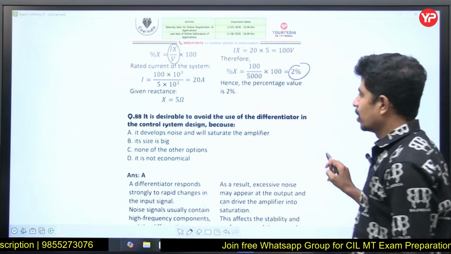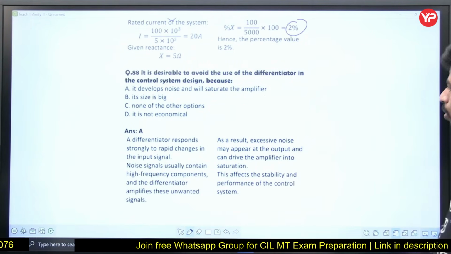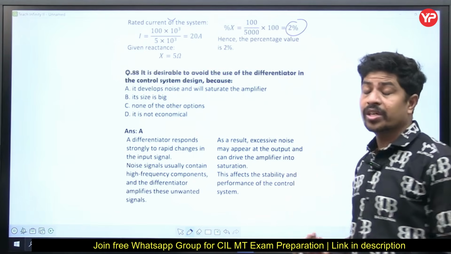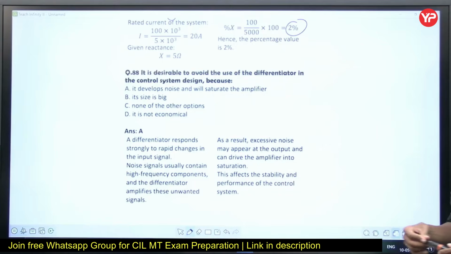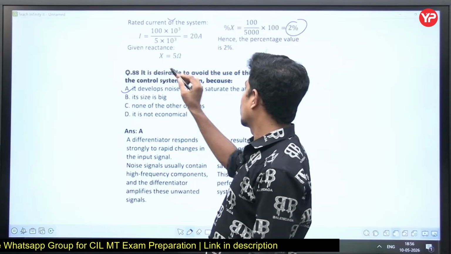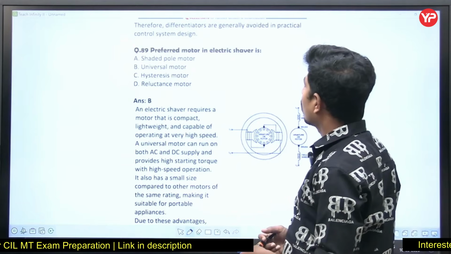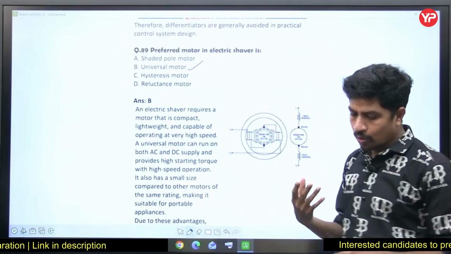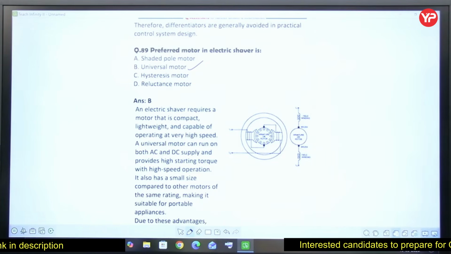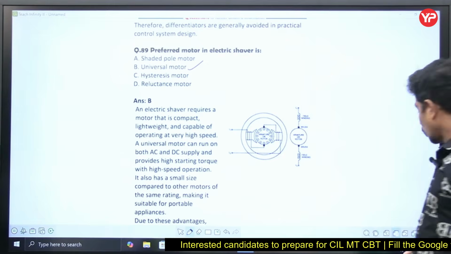That's all. Next. It is desirable to avoid the use of differentiator in control system design because differentiators introduce noise into the system. That's why most of the times we avoid differentiators in the system. It develops noise and will saturate the amplifier. That's the reason. Next. The preferred motor in an electric shaver is the universal motor. Most of the household things like mixer grinder motor, all these use universal motor.